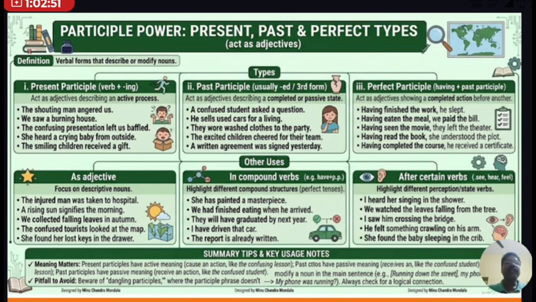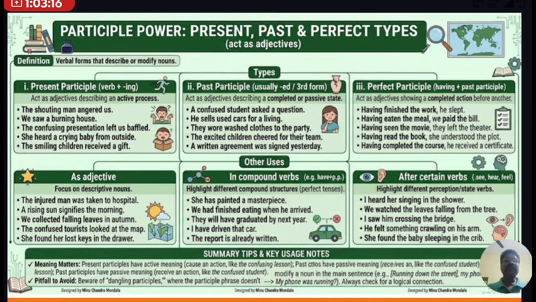The shouting man angered us. The shouting man. So what kind of man? Shouting man. So shouting is an adjective. We saw a burning house. What kind of house did we see? A burning house. So here burning and shouting are nothing but the present participle acting as adjectives.